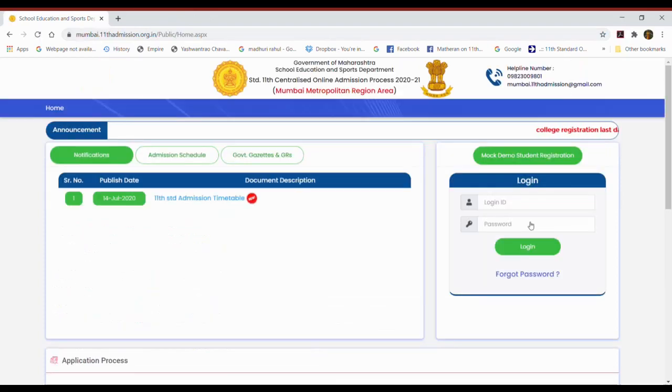This is the home page of the Mumbai region's 11th standard online admission website. As you can see, the URL for same is mumbai.11thadmission.org.in and the announcements will be displayed here and it will flash on the screen like this. Right now the mock demo student registration is open, so I'll fill one demo form and show you. So I'll click here.